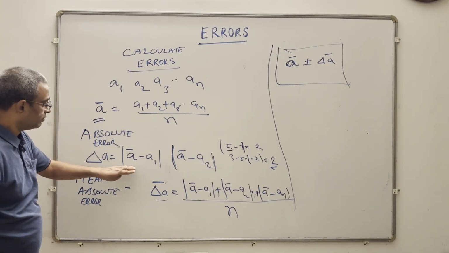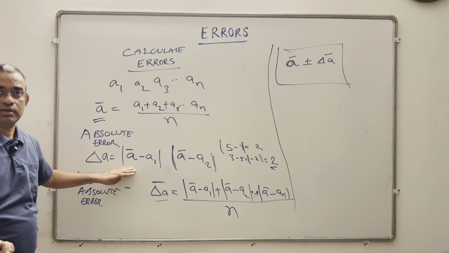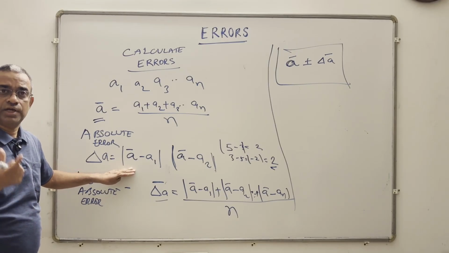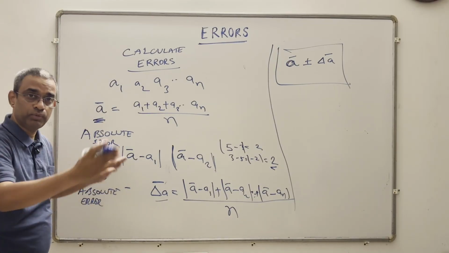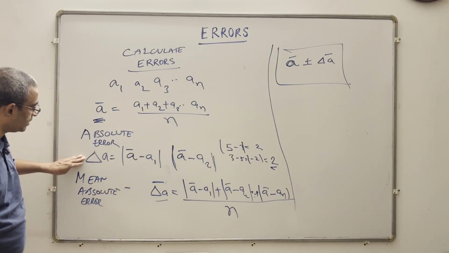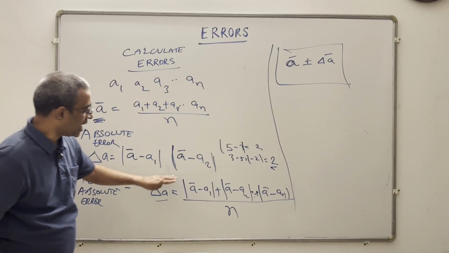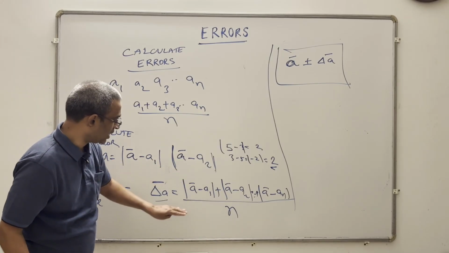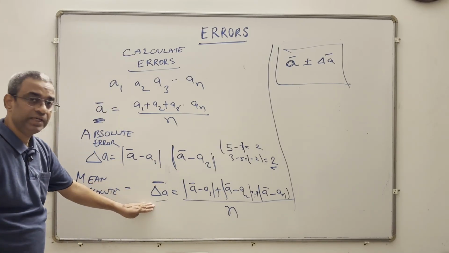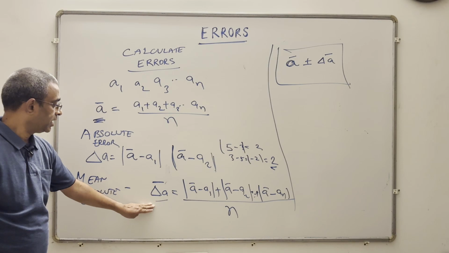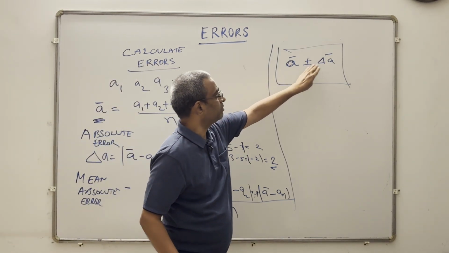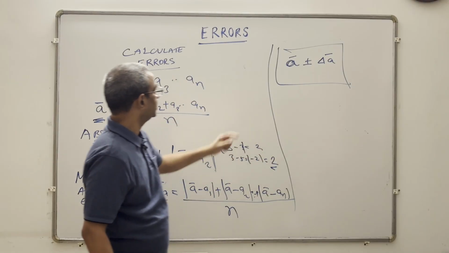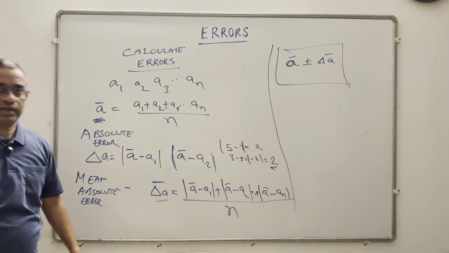And then we find out the absolute error, how much each reading has deviated from the mean value, and we take the positive value of that. We take the average of all these values, and that is called the mean absolute error. And then the final reading we say is the mean plus or minus this much. This is how we calculate errors.